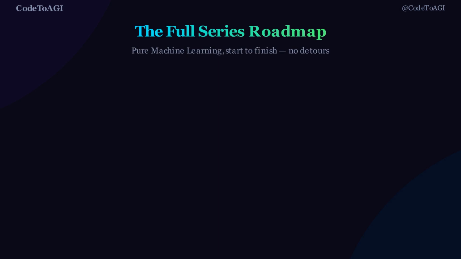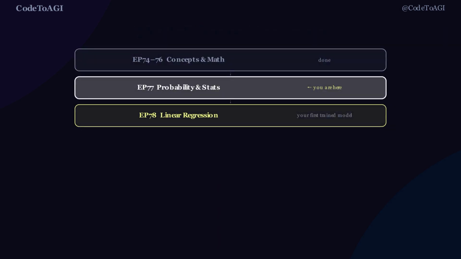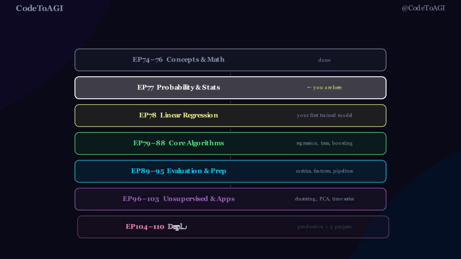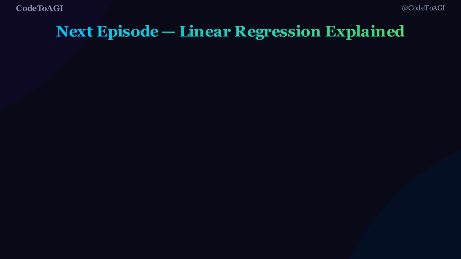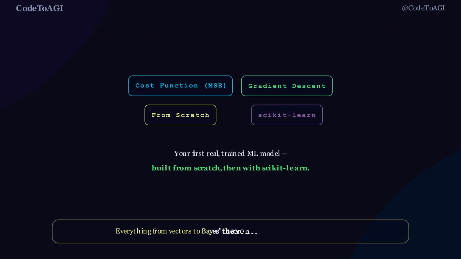Quick look at where this fits in the bigger picture. Episode 5 starts building real models, linear regression from scratch. Everything from vectors to Bayes' theorem feeds directly into that one episode. This is pure machine learning, start to finish, no detours into deep learning. Episode 5 is linear regression, your very first trained ML model. Cost functions, gradient descent, and scikit-learn built 2 different ways.